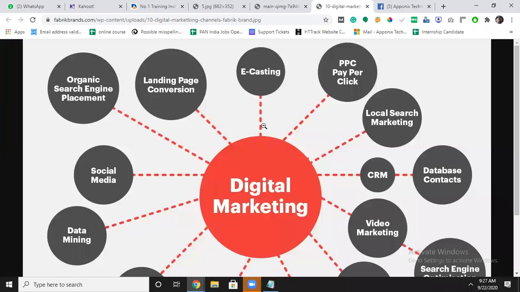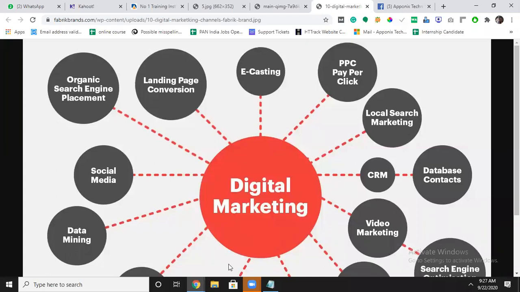Okay, two things I told you. One more, the channel is PPC, pay per click. What is the meaning of pay per click? If somebody clicks on your ad, they will be taken to your website, but it is a paid process. Paid means we have to pay money to Google.